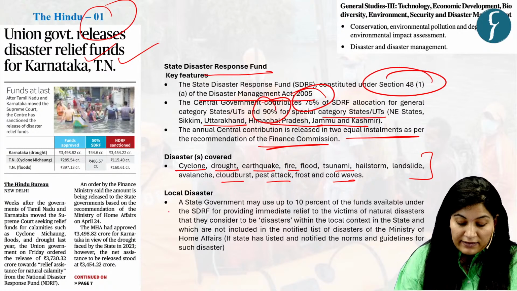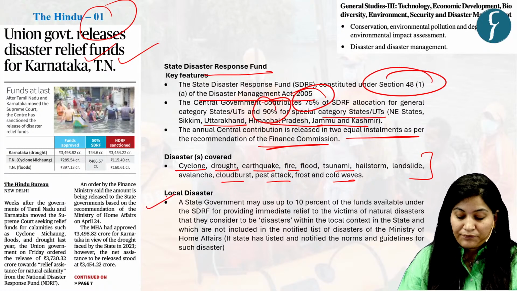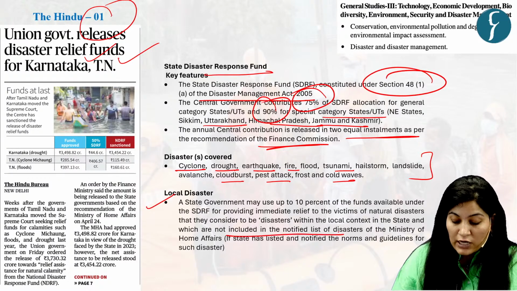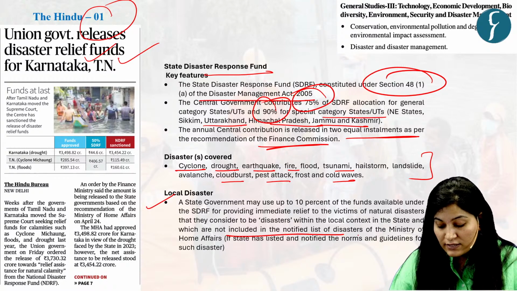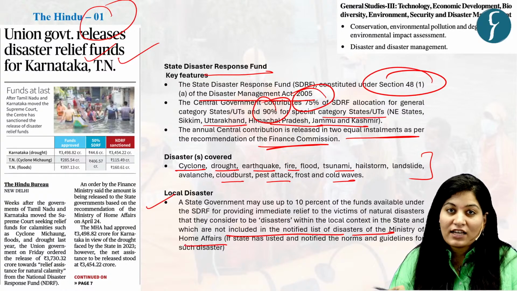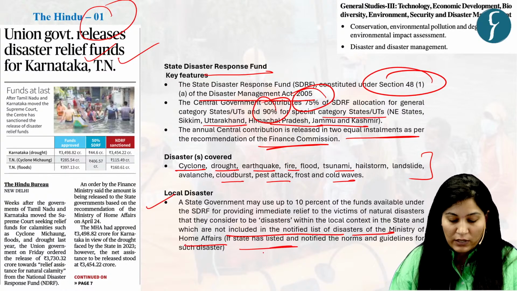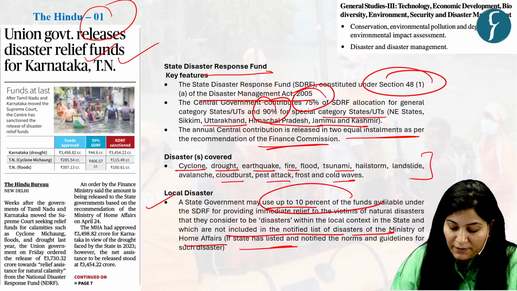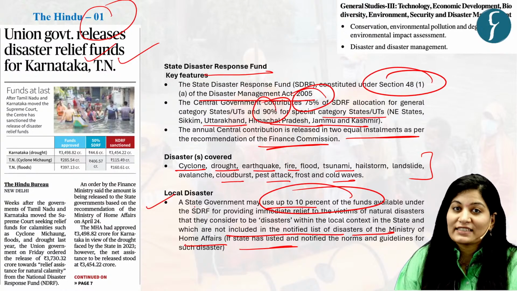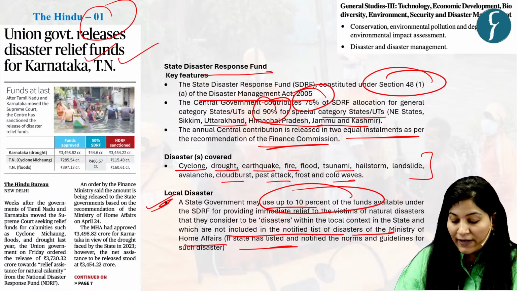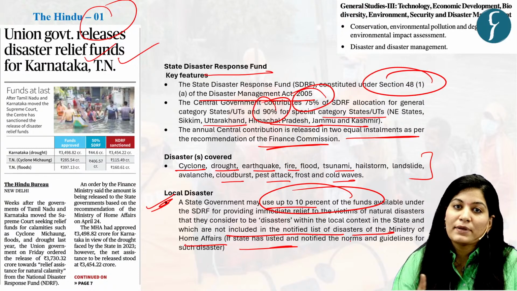And for a local disaster, the state can provide funds, but that disaster should not be included in the notified list provided by the Ministry of Home Affairs. But that disaster should be listed in the state list. Then only can the state provide funds for that. So the state may provide up to 10% of the fund available under the SDRF for local disasters, only for those disasters listed in the state list and not included in the notified list of disasters provided by the Ministry of Home Affairs.